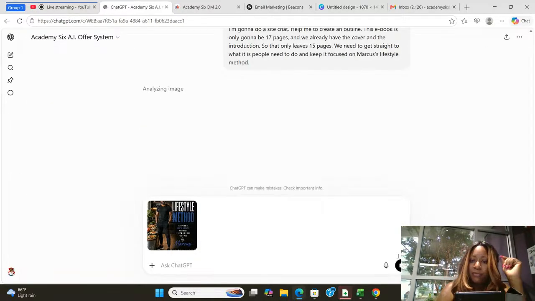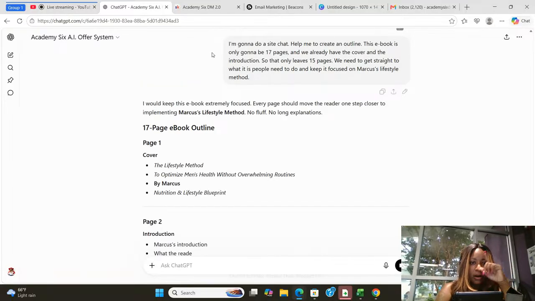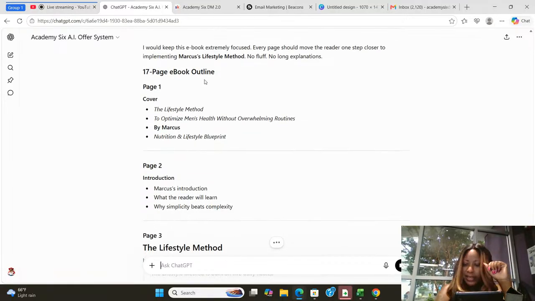Now, here's something I want you to know. When you're creating an ebook, there are some specific things that must be in it if you want to have a transformation for people. Because it's not just about creating a product, all right? You actually want to get results, right? So you want people to have results.